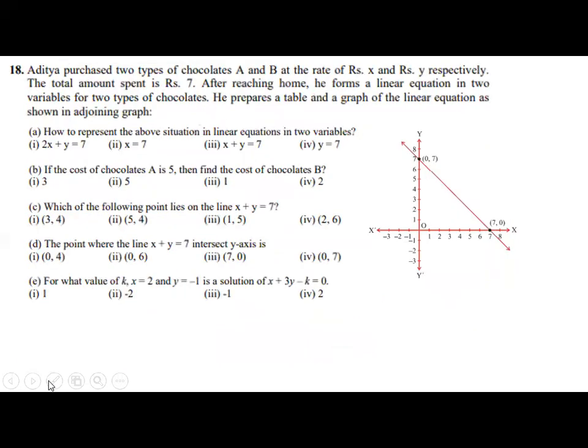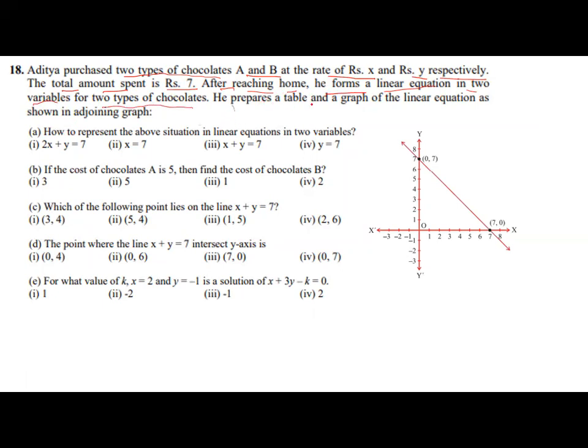Next question. Aditya purchased 2 types of chocolate, A and B, at the rate of rupees X and rupees Y respectively. The total amount spent is rupees 7. After reaching home, he forms a linear equation in 2 variables for the 2 types of chocolate.